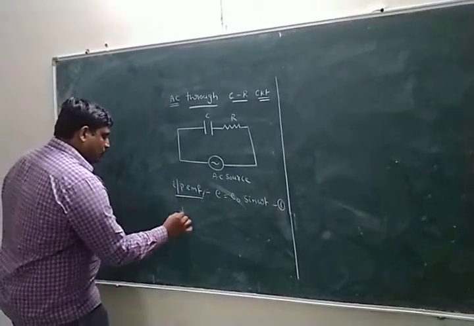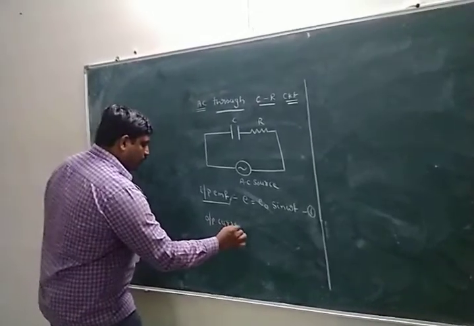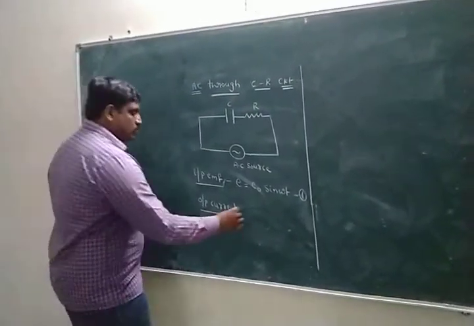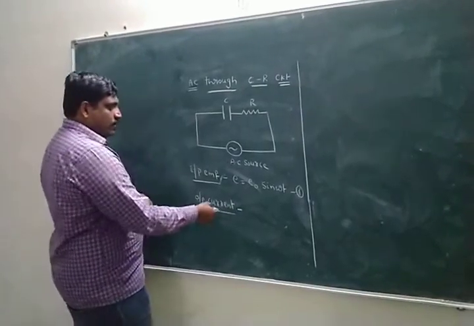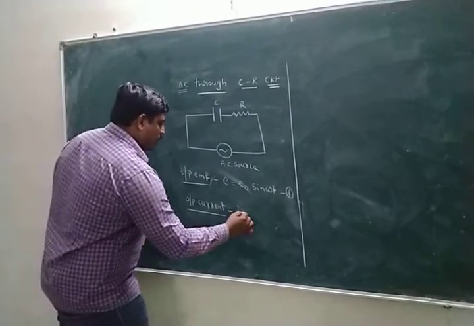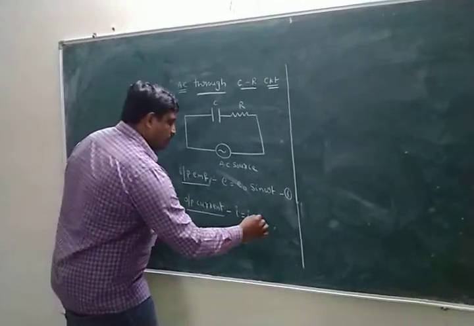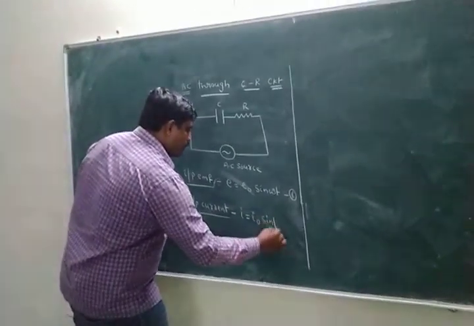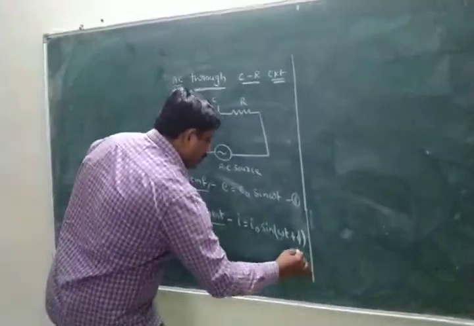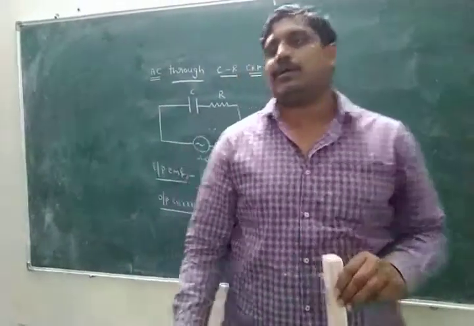Next, what is the output current? This is the input EMF. Next, write the output current. The output current expression is I equal to I naught sin omega t plus phi. Why do we write this? I can explain this equation by using a phase diagram.